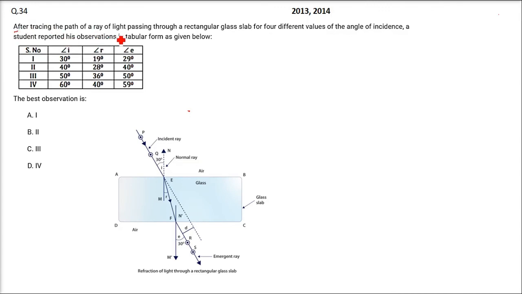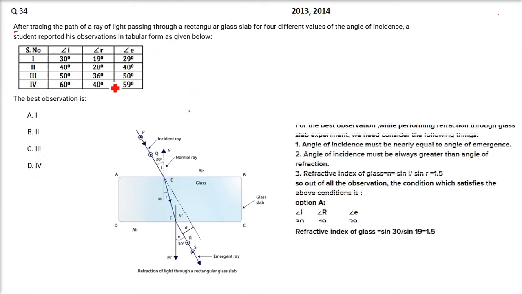After tracing the path of a ray of light passing through a rectangular glass slab for 4 different values of the angle of incidence, a student reported his observation in a tabular form as given below. So we have to find out the best observation. For the best observation while performing this refraction through the glass slab experiment, there are certain things we need to consider. First, the angle of incidence should be equal or nearly equal to the angle of emergence. And the angle of incidence must always be greater than the angle of refraction.